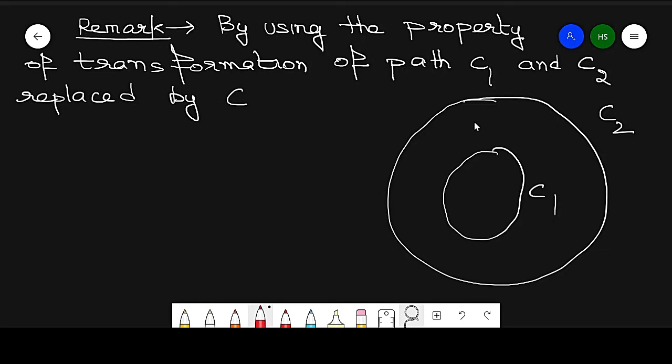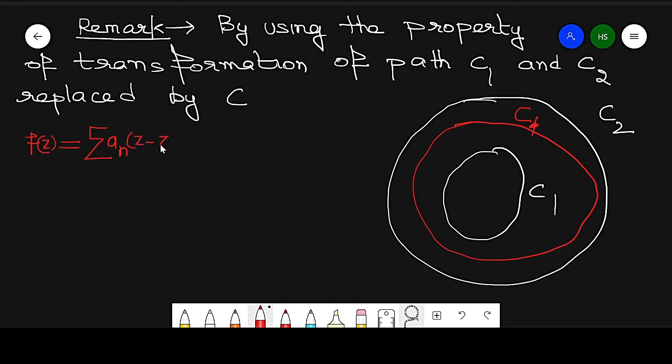If I have the path that lies between them, which is C, then this integration is equal to the integration over C. So in that case, f(z) is a series: summation of a_n (z minus z naught) raised to power n, running from 0 to infinity, plus summation of b_n over (z minus z naught) raised to power n, running from 1 to infinity.